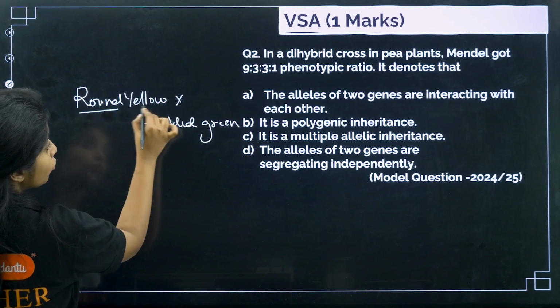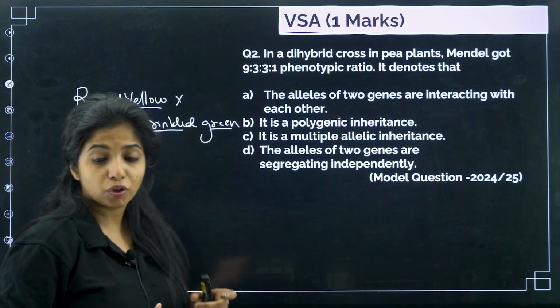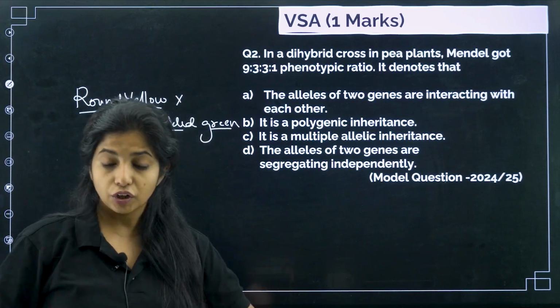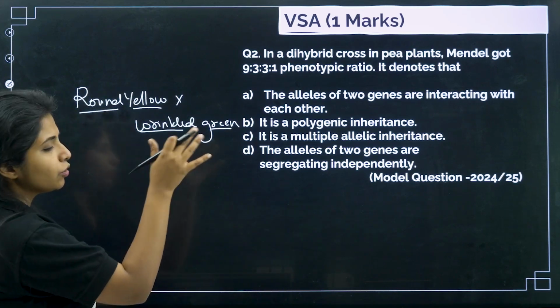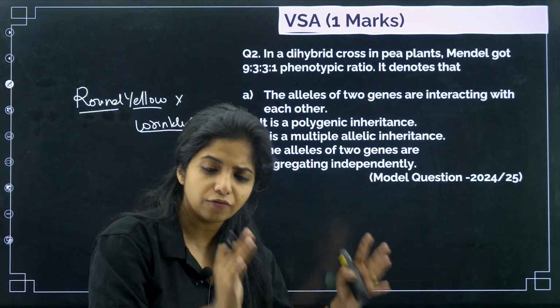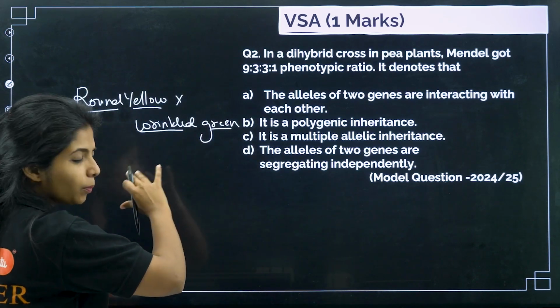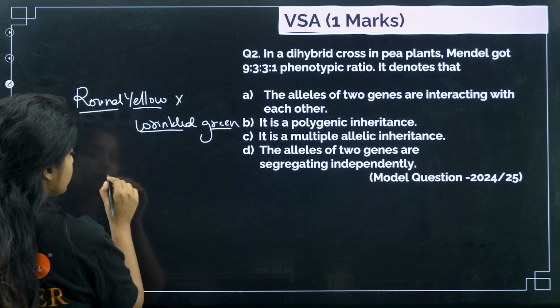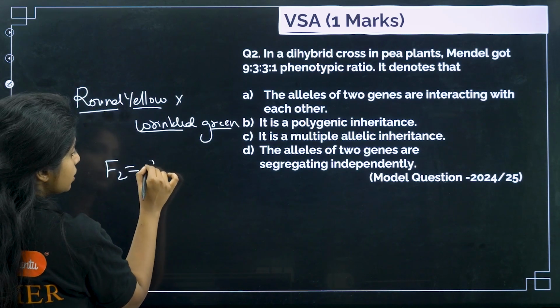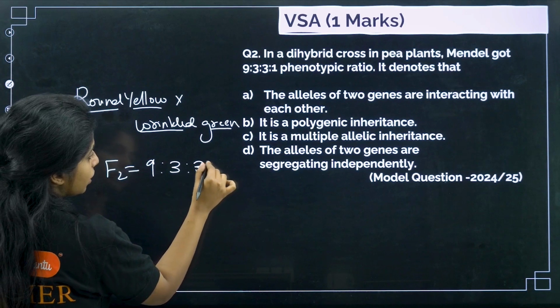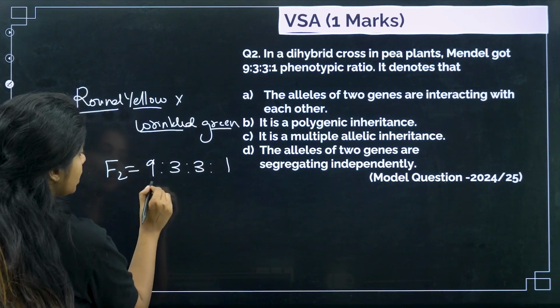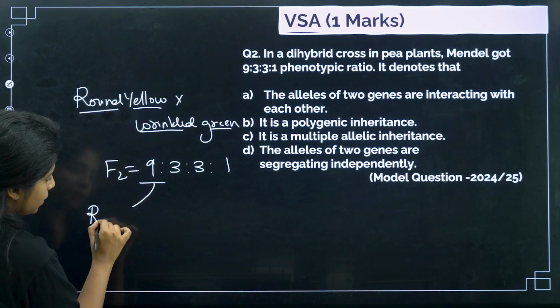When you take two characters and make hybrids out of it, you call this a dihybrid cross. When you cross it, at the end of the F1 generation you get a combination of plants, then again you cross this, you get the F2 generation, in which the ratio is something like this, where 9 is basically what?